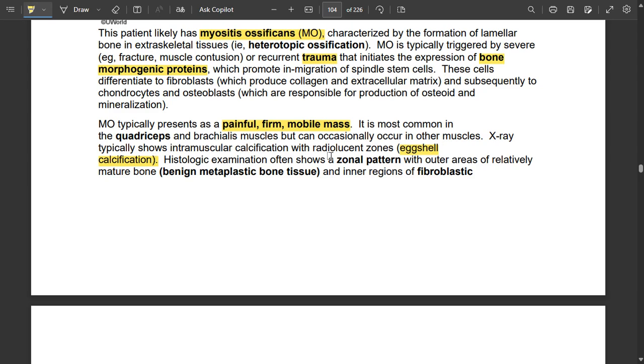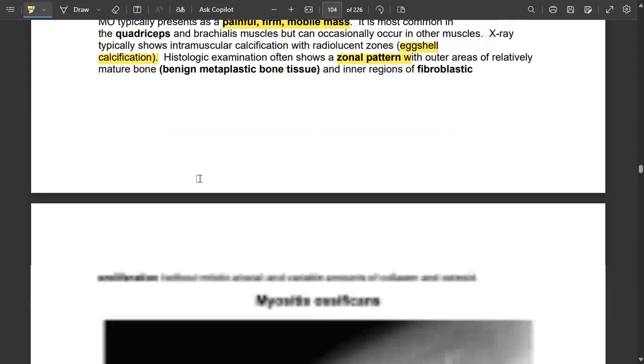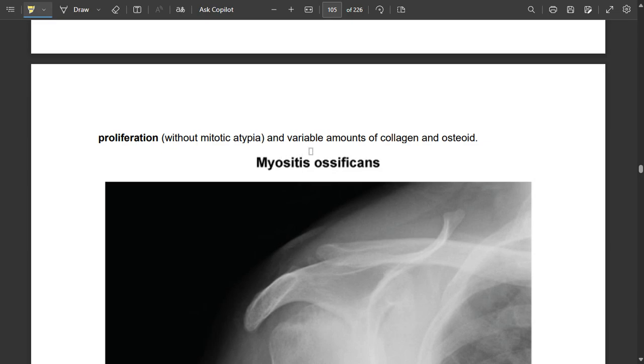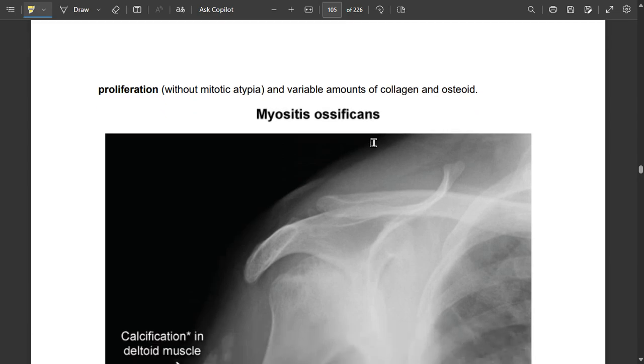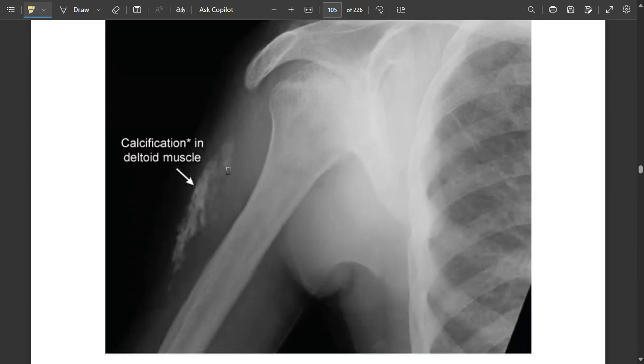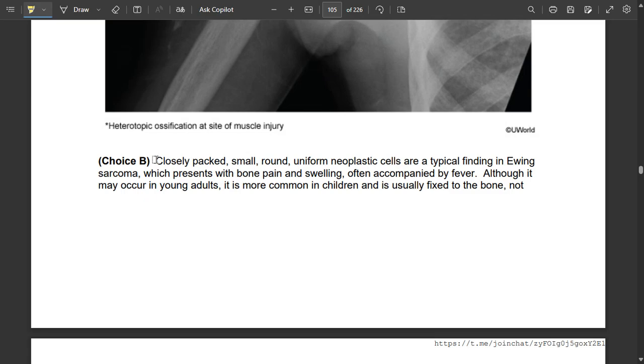It shows the zonal pattern. The zonal pattern occurs with outer areas of relatively mature bone, benign metaplastic bone tissue, and inner regions of fibroblastic proliferation without mitotic activity and variable amounts of collagen and osteoid. Okay, this is calcification of the deltoid muscle. Closely packed, small, round, uniform blue cells are neoplastic cells